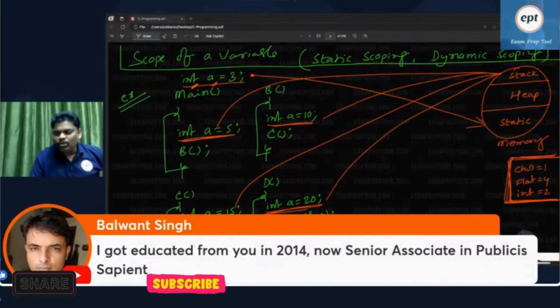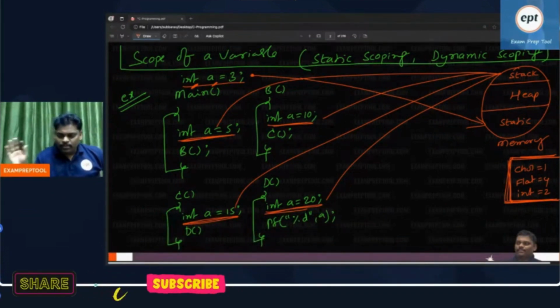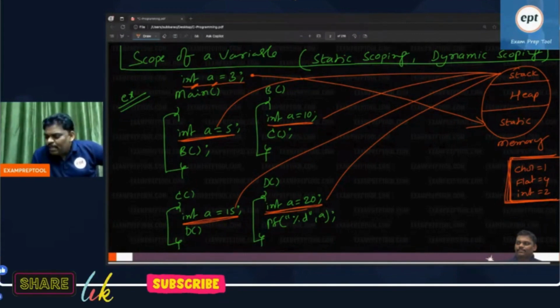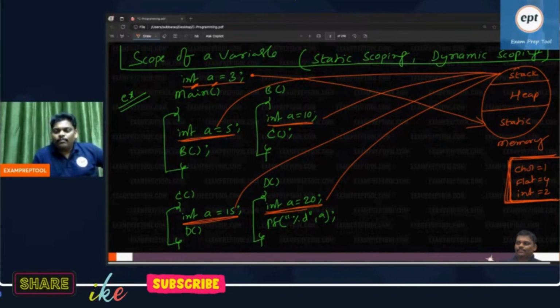Yeah, let's move to the topic. There are three portions: heap area, stack area, static area. Global variable memory is in the static area, and local variable memory is in the stack area. Is there anyone who can help me? To whom will memory be allocated in the heap area?